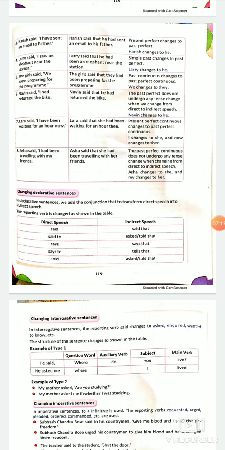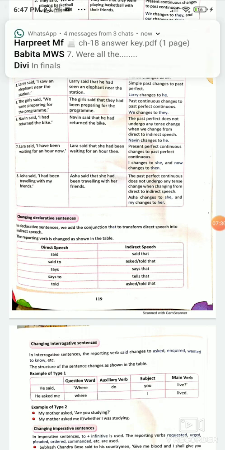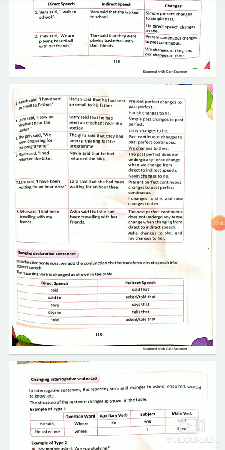Asha said, "I had been traveling with my friends." Eighth one, I had been traveling. Had been traveling is past. Had been is past perfect. Traveling is ing continuous. So the past perfect continuous will not change in direct indirect. Asha said that she had been traveling with her friends. I will be changed into she and my will be changed into her.